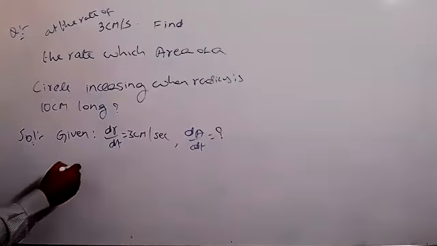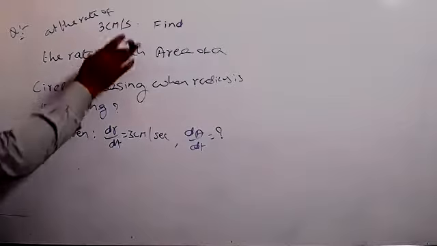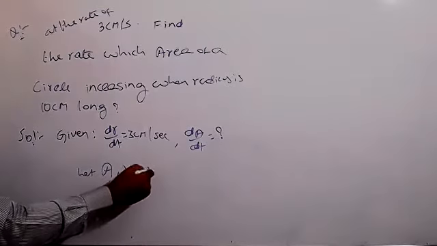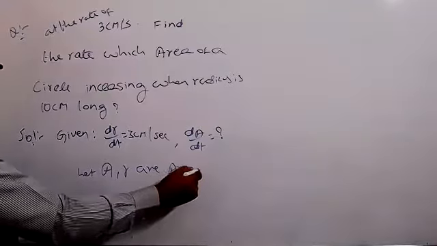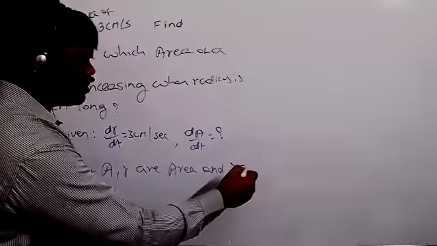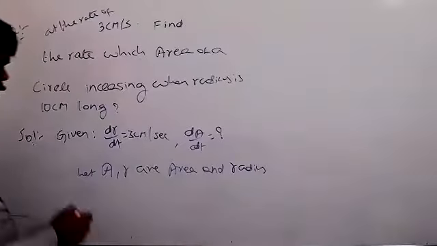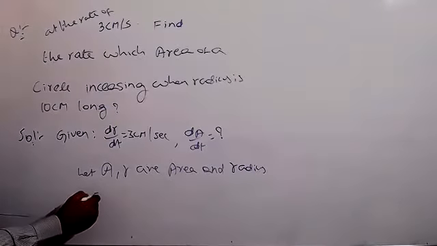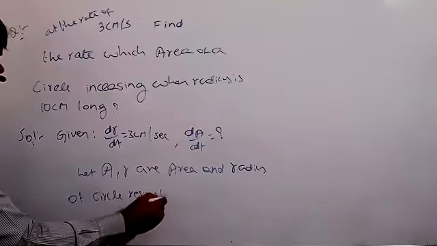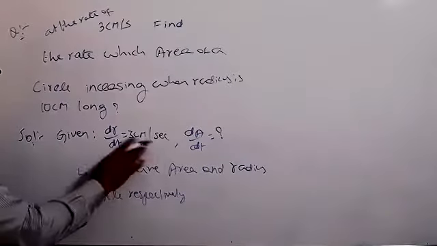Let A, r be the area and radius of circle respectively. Then you can write these two conditions.